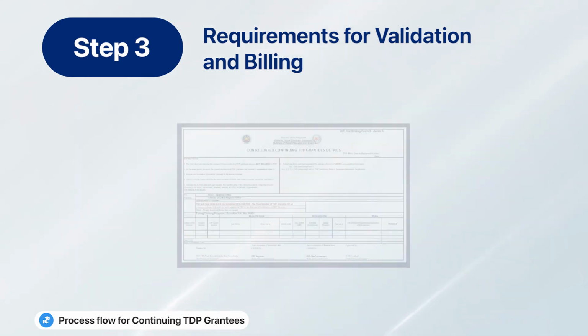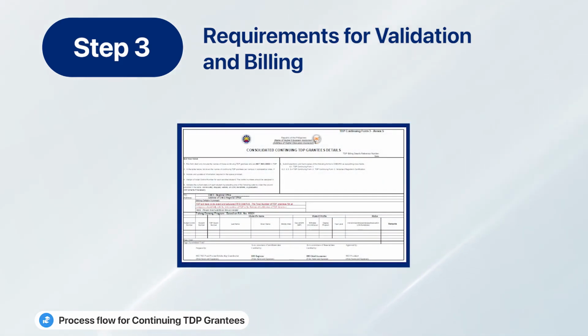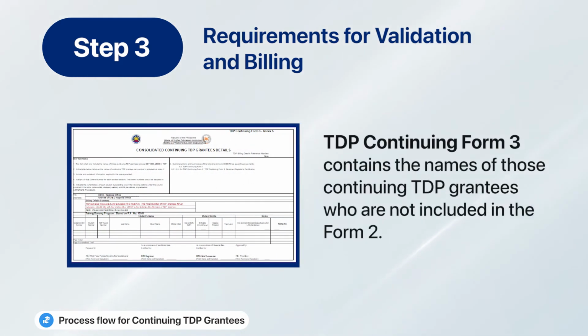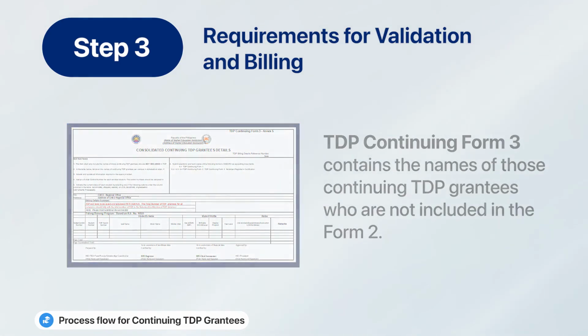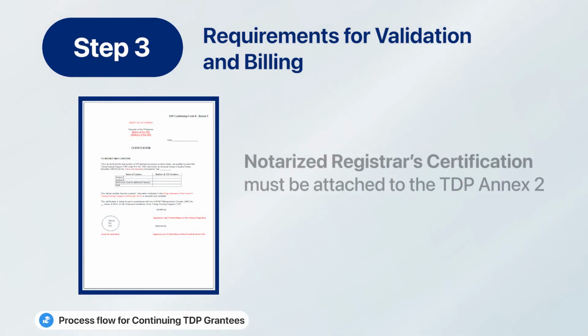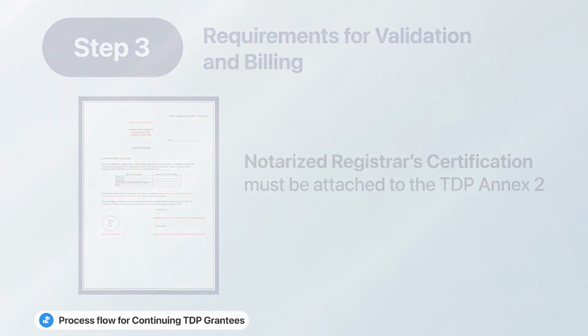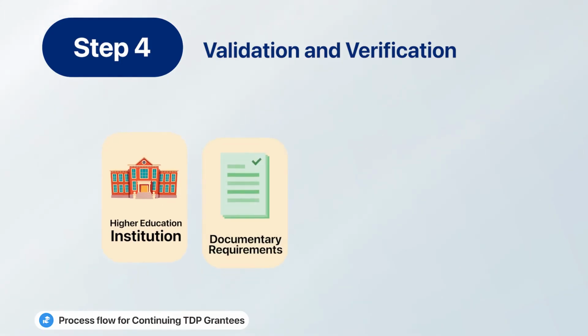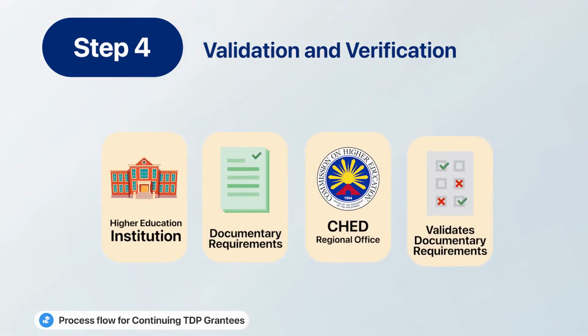TDP Continuing Form 3, which contains the names of those continuing TDP grantees who are not included in the Form 2. In this form, HEIs must indicate the status of the grantee, whether he or she was not enrolled or other issues. Lastly, notarized registrar certification must be attached to the TDP Annex 2. Step 4. The CHED regional offices validate the documentary requirements submitted by the HEIs.